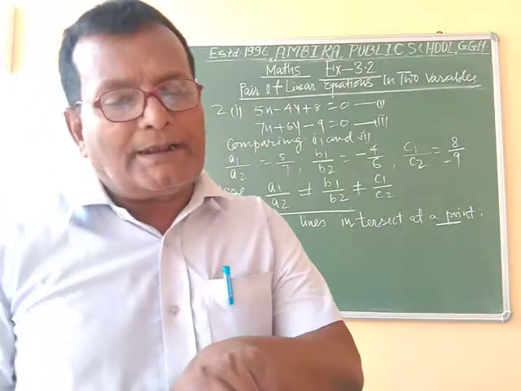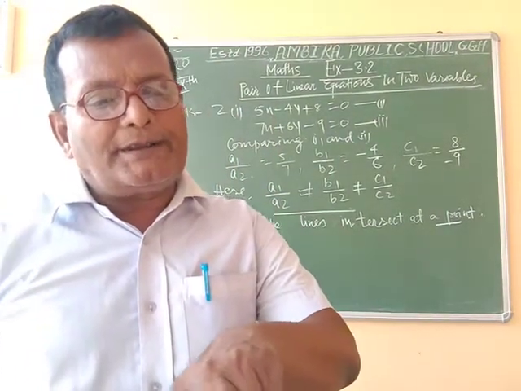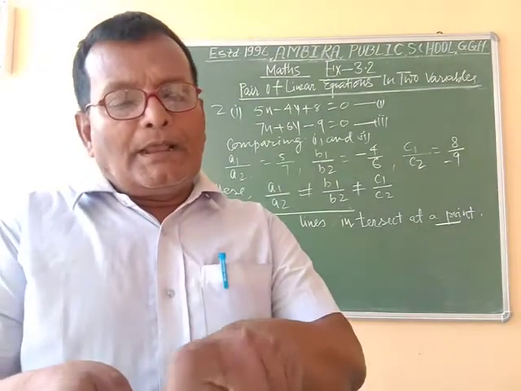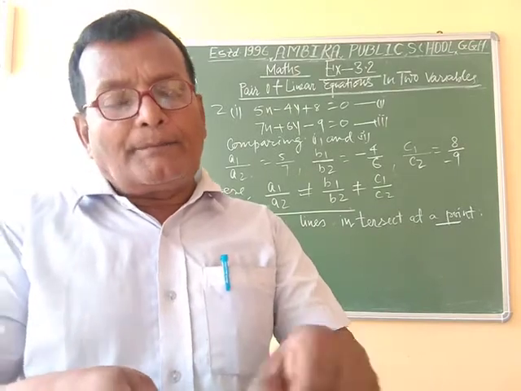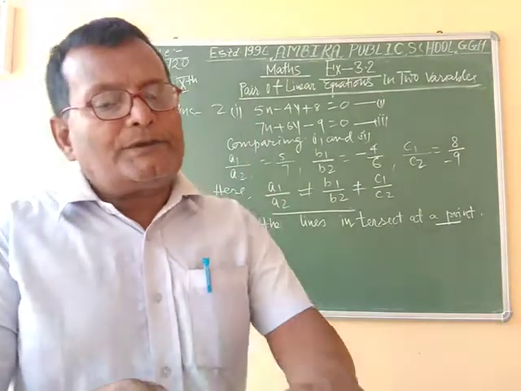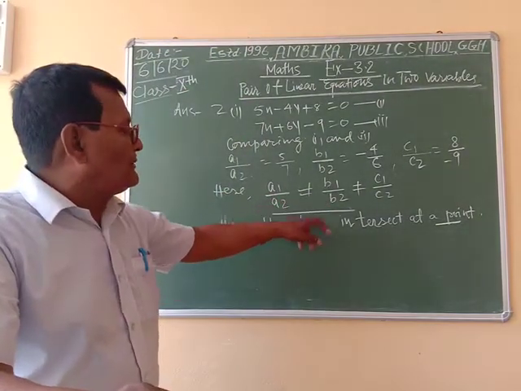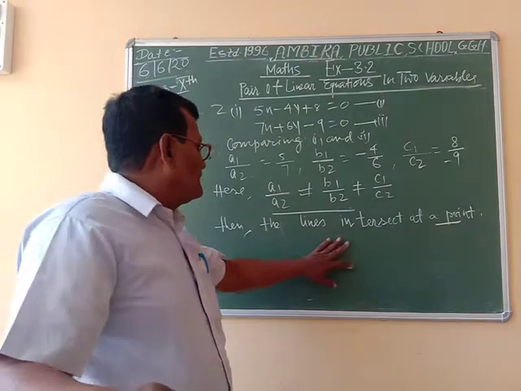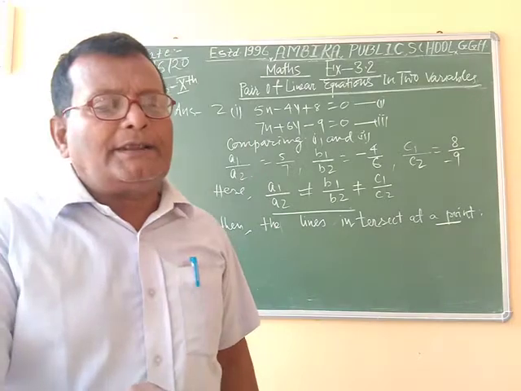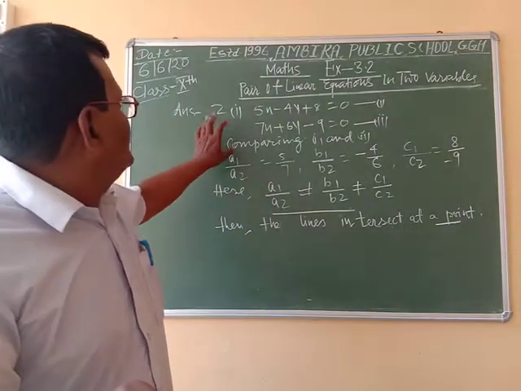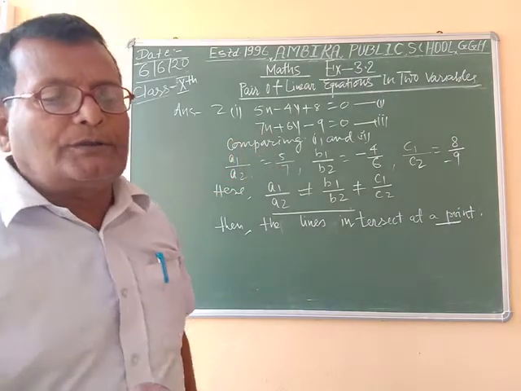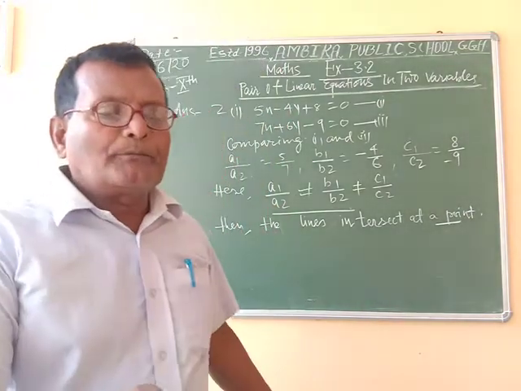We have to tell whether the following pair of linear equations intersect at a point, are coincident, or parallel. To solve this problem, we see that A1 by A2 is not equal to B1 by B2. So the answer of this question is: intersect at a point. Similarly, questions 2 and 3 will be solved in this way.